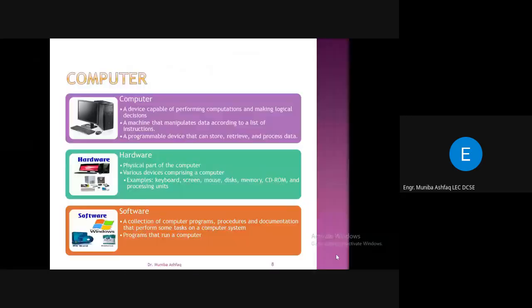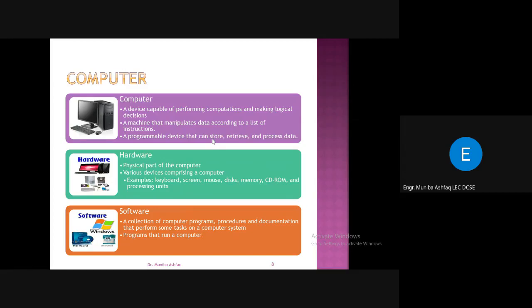So we are going back to our slides. By definition, a computer is a programmable device that can store, retrieve, and process data. This is the basic definition of the computer. Another is a device capable of performing computations and making logical decisions, a machine that manipulates data according to a list of instructions.